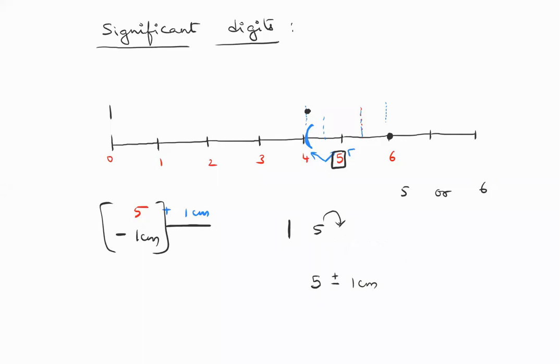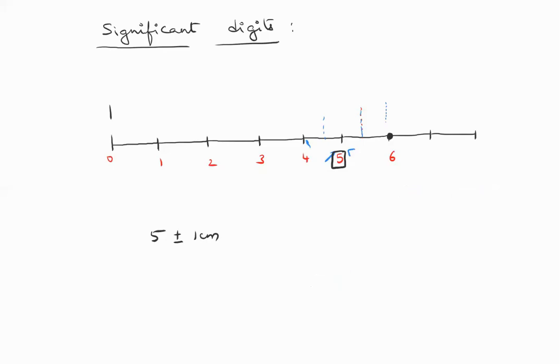Okay. Now, even if you don't understand this part, it's not a big deal. I'm just telling you how to scientifically give an answer for a measurement. This you will learn again in practicals. You're going to cover this point in the practicals. So I'm saying whenever someone gives the answer as 5, and if you're using a centimeter scale, you should always give the answer as 5 plus or minus 1 centimeter. That way, whoever is reading your measurement knows the range of the line.